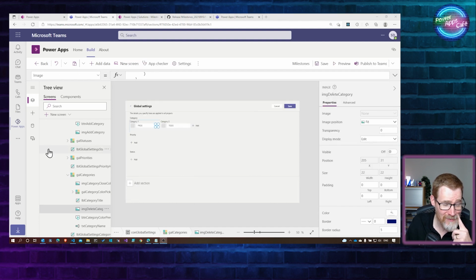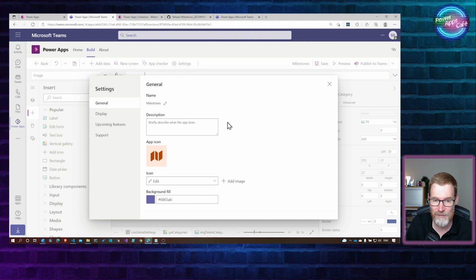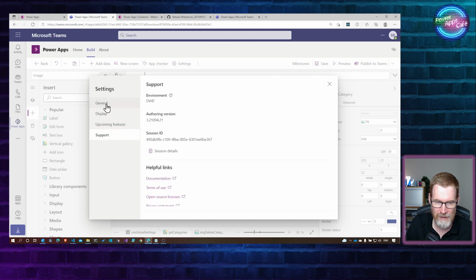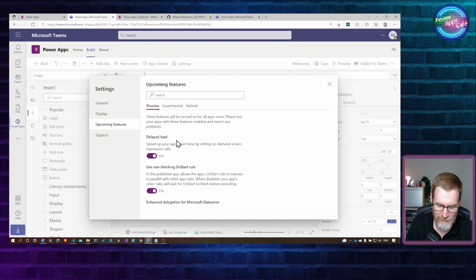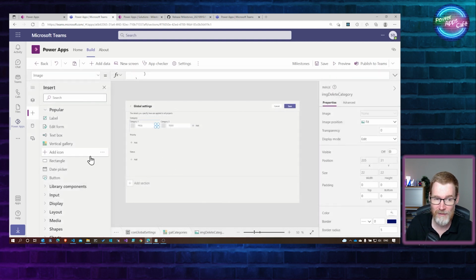Now the last thing, and this is probably one of those things that is starting to date this app. If you remember before, I was talking about the fact that now you've got the layout containers that allow you to do responsive stuff. We go over into general and upcoming features, I search for classic controls. There we go. So classic controls. These are the controls that originally were part of Canvas apps. But recently there's been an update to Dataverse for Teams, which means you get these fluent UI.